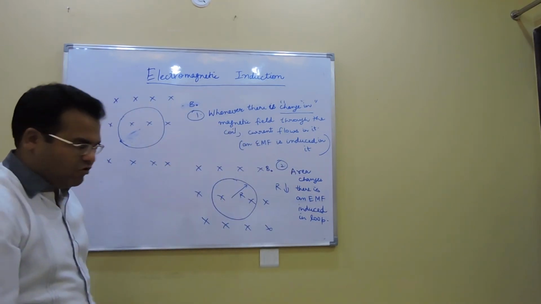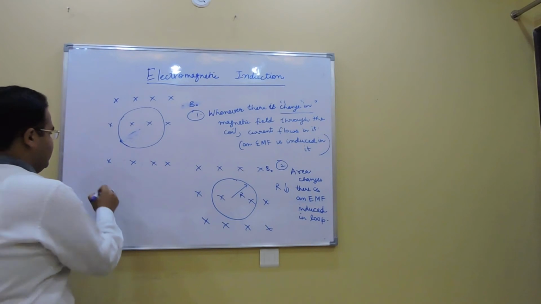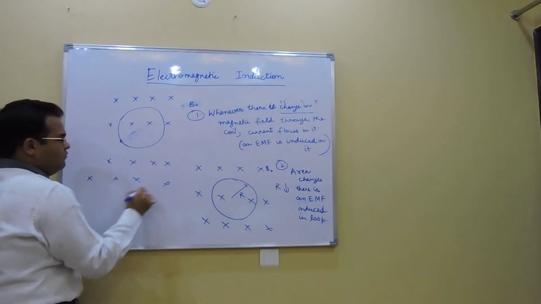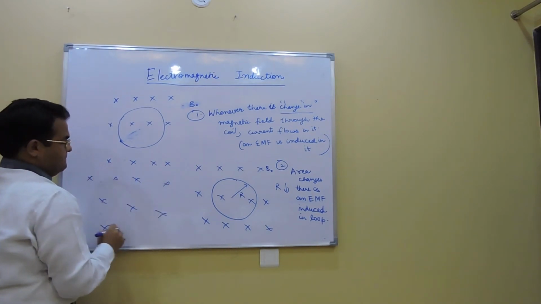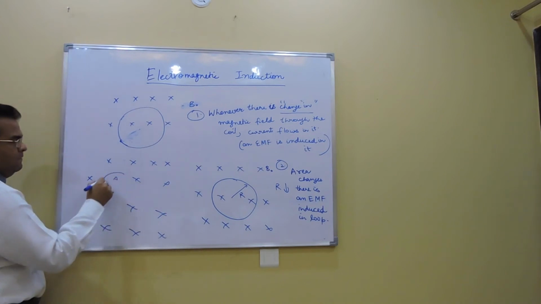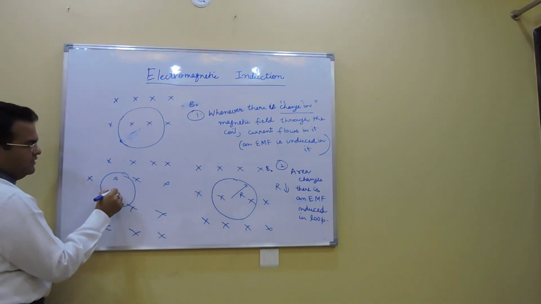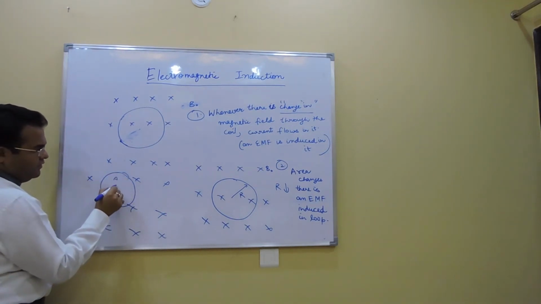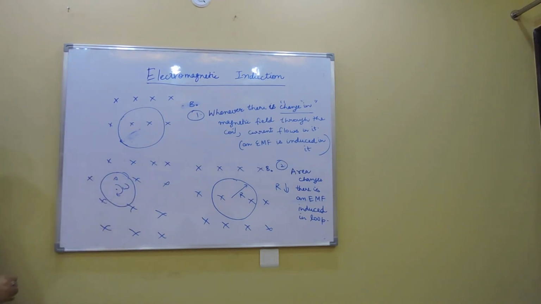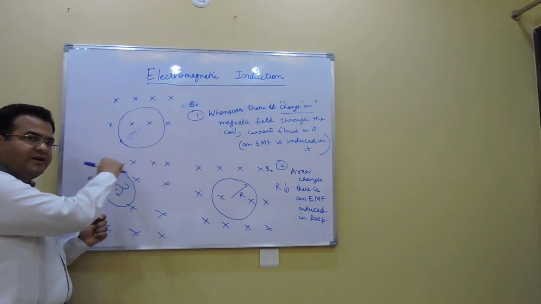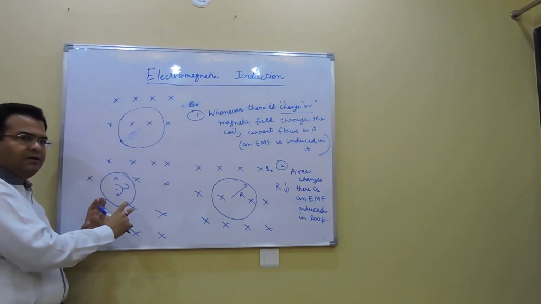Third thing which he did was, again he took the magnetic field, same loop. This time, let's say this is its center, he rotated this way. So when he started rotating the loop this way while being in the plane, there was no current.